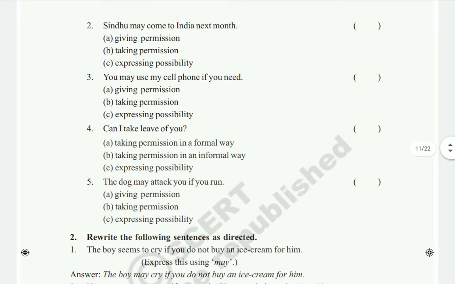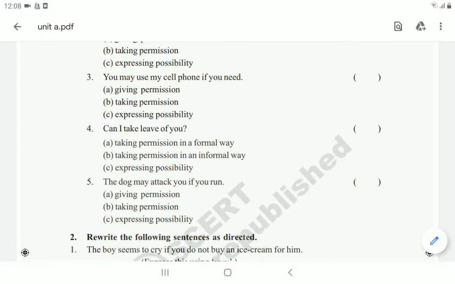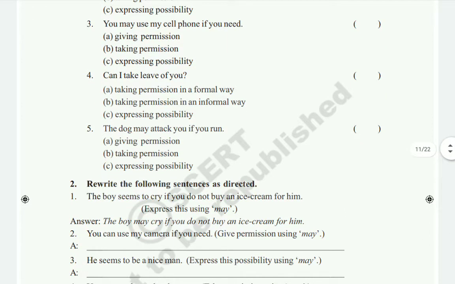Okay. Next, the fourth one you see. Can I take leave of you? Can I take? So taking permission. Asking permission. But is it in a formal way or an informal way? Can is mainly used for asking permission in an informal way. So the correct option is option B.